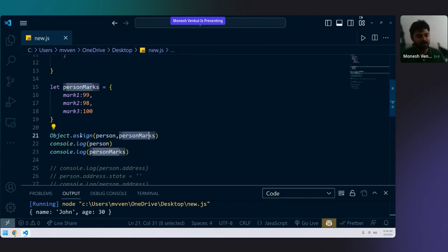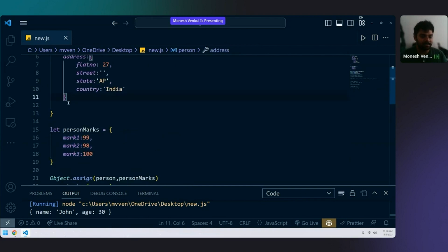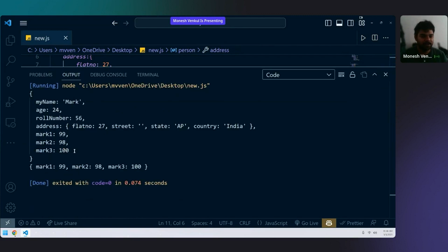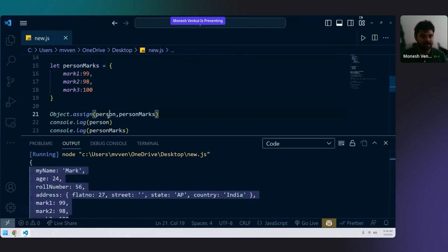Object.assign will copy the second object's values inside the first object's values. So, for example, person marks have mark 1, mark 2, and mark 3. These will be copied here, pasted here. Now, if I run the code, you see mark 1, mark 2, mark 3 are getting inside this person. The contents of person marks are getting copied inside person. That is what Object.assign will do.